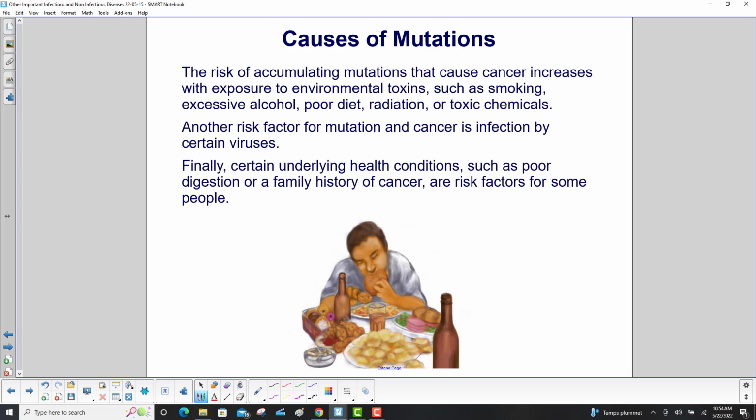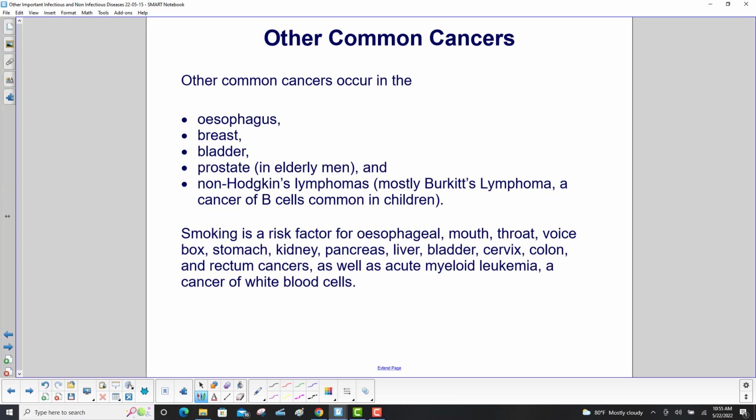Another risk factor for mutation in cancer is infection by certain viruses. Finally, certain underlying health conditions such as poor digestion or a family history of cancer are risk factors for some people. Other common cancers occur in the esophagus, breast, bladder, prostate in elderly men, and non-Hodgkin's lymphomas, mostly Burkitt's lymphoma, a cancer of B cells common in children.